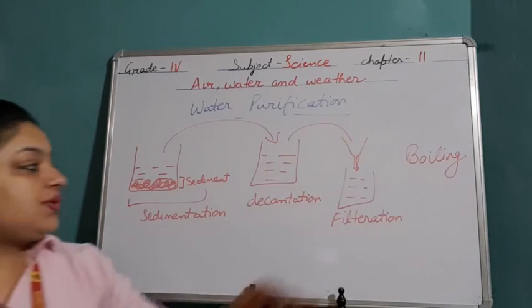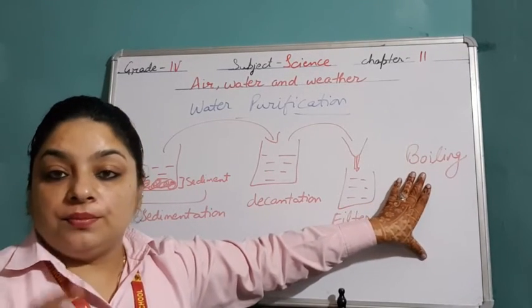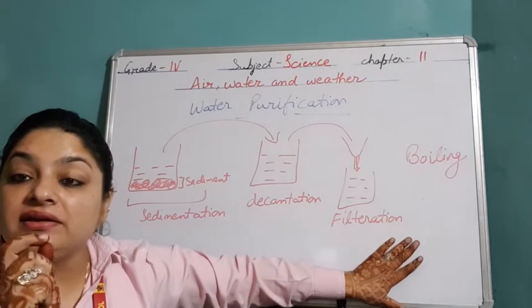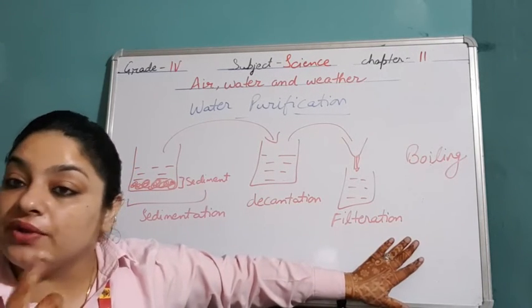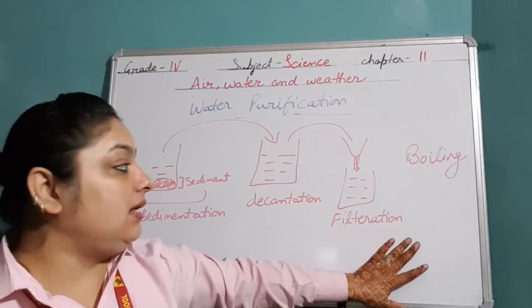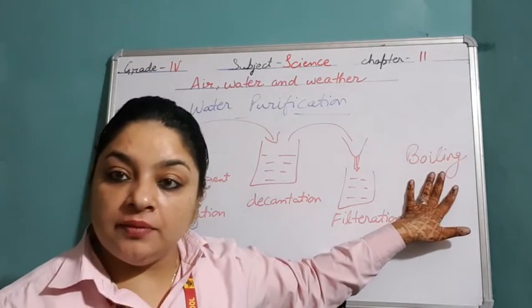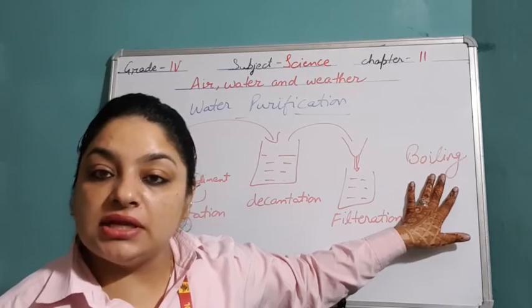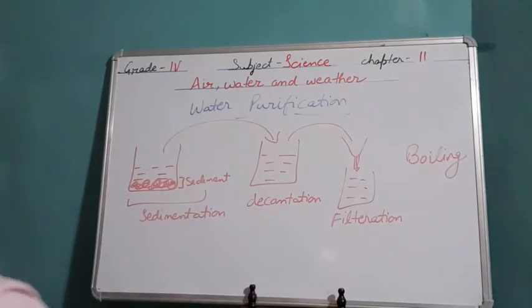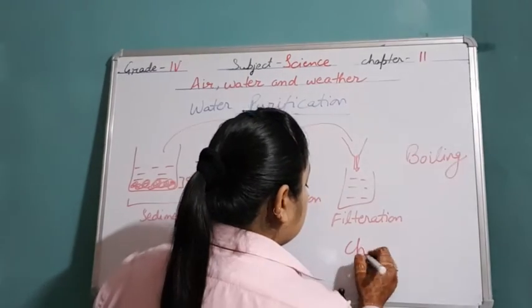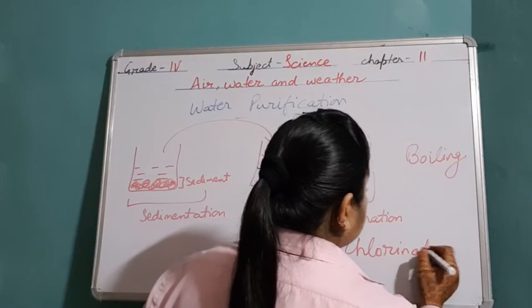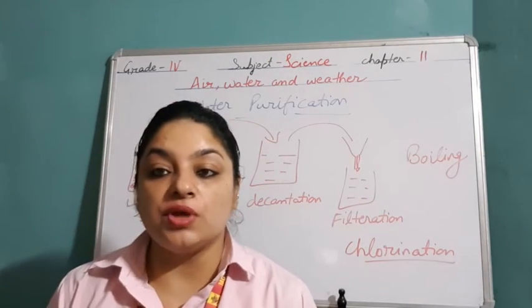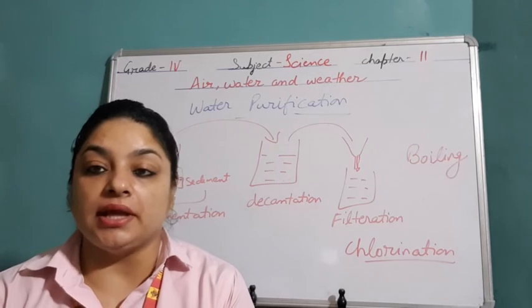After this, next one is boiling. After filtration also, we will get the water, but still it contains so many germs, and it is very important to kill the germs. We can kill them with the help of boiling. So we boil the water at least for 4 to 5 minutes properly to kill the germs. And next method is chlorination. What is chlorination? Chlorination is simply to add the chemical that is known as chlorine in small amount into the water to kill the germs which are present in water.